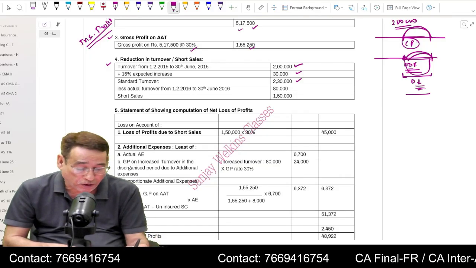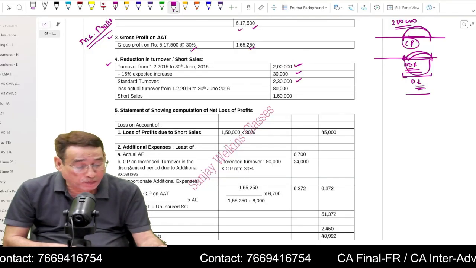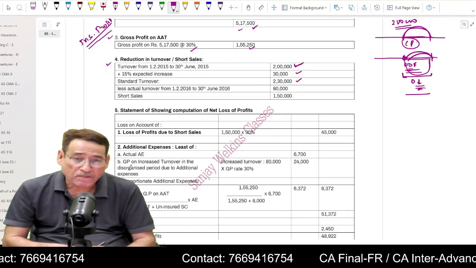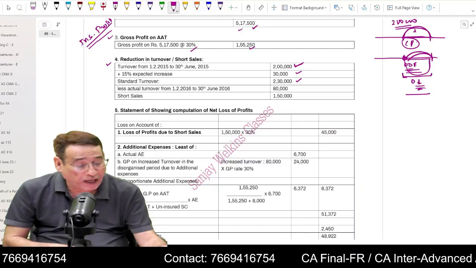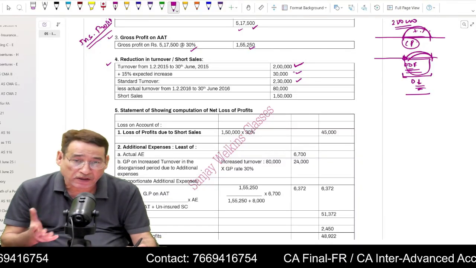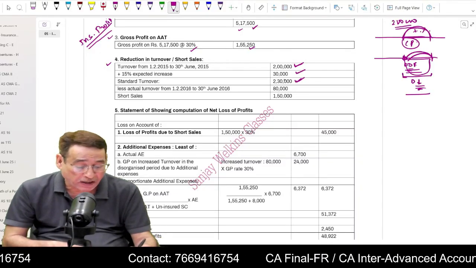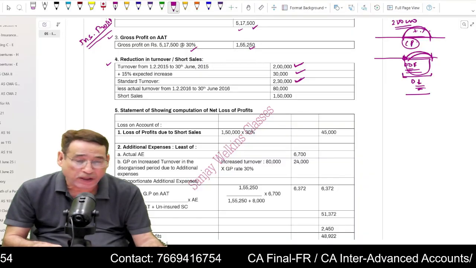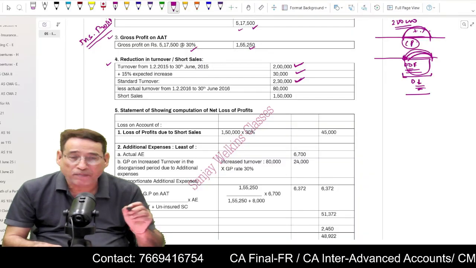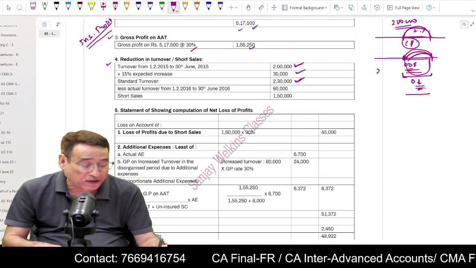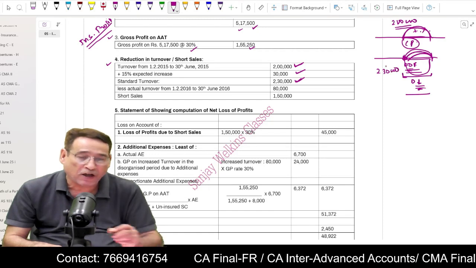So I'm going to write what we call turnover of the corresponding period, that is 2 lakh. Is it clear to you? Then I'm going to apply what we call percentage. Now let us say percentage is 15%. Then I'm going to get standard turnover. Standard turnover means under normal circumstances, in this period, my sales should have been 2,30,000.